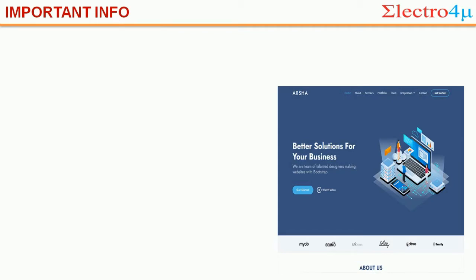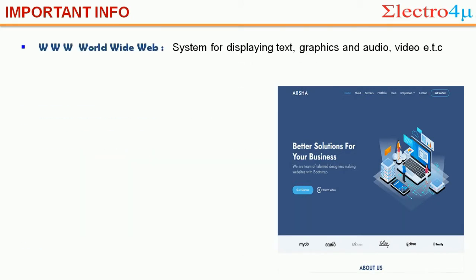For making HTML pages or understanding HTML, we need to know some basic content or basic elements. So what are those? That is the World Wide Web. What is the World Wide Web? We know most URLs. I'll tell you what a URL is.